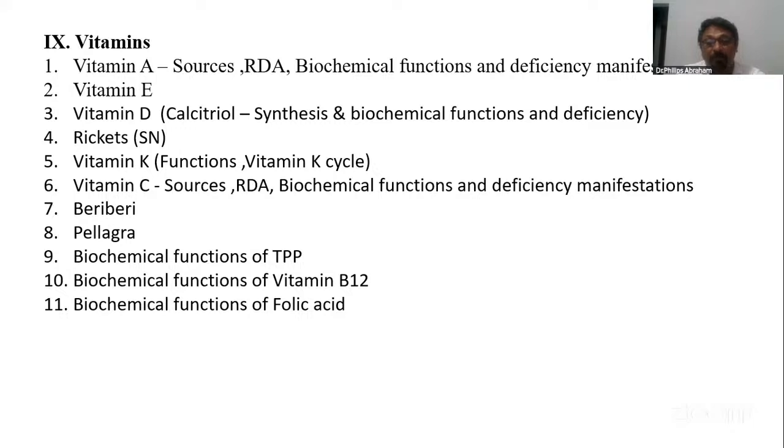Gum-related problems, so dental related, is an important question. Rickets, vitamin D, has been asked. Several times rickets has also been asked as a short note. Vitamin K cycle is another short note.